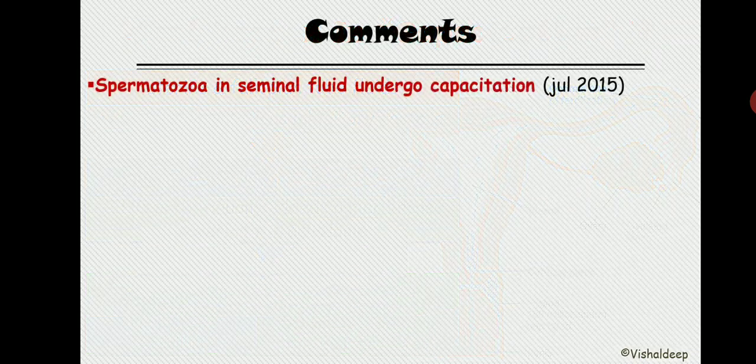The spermatozoa in seminal fluid undergo capacitation. First thing, that is the wrong sentence. Spermatozoa get capacitation inside a female genital tract, that is given in Guyton as well as in Ganong. So Guyton and Ganong both mention this capacitation of the sperm will take place in the female tract.